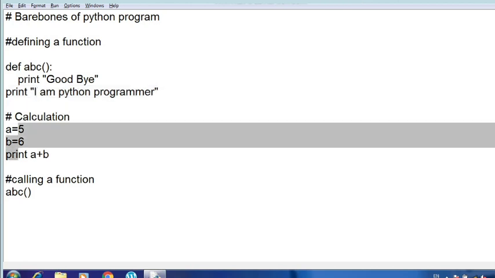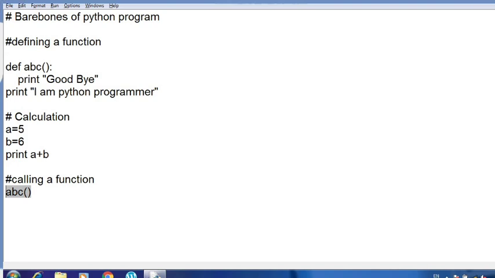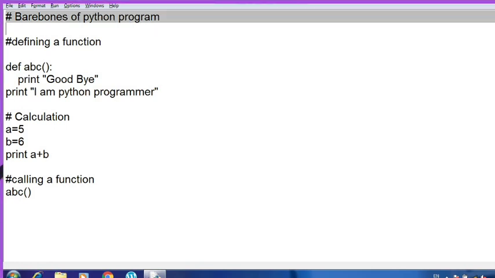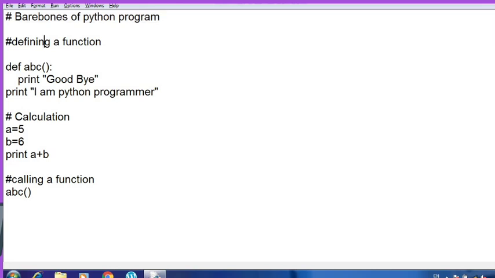Now what will be the output when I run this program? First, the control will go to this line, which is a comment. Obviously this will not be executed. This is also a comment, so it will not be executed. Then a function is defined and print goodbye is written. It is also not going to be executed because right now the function is not being called. Then print I am Python programmer is written, so this is the first line of output which you will get.